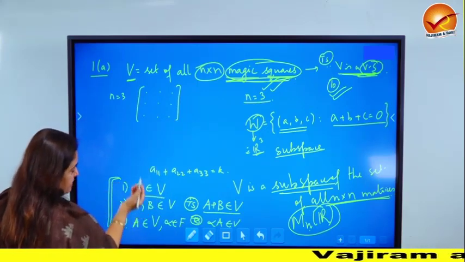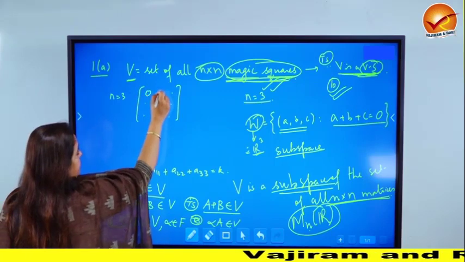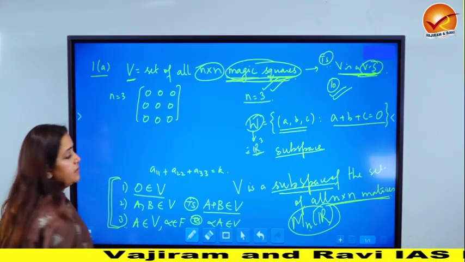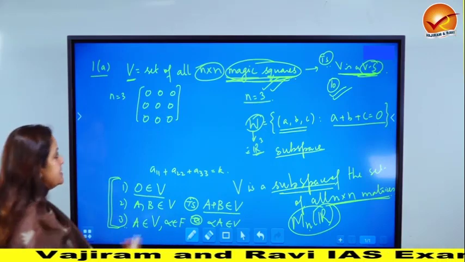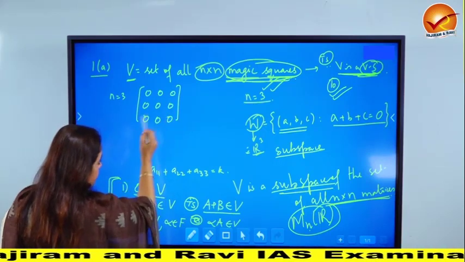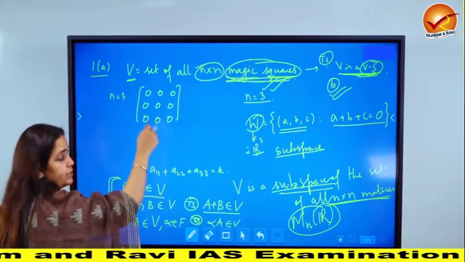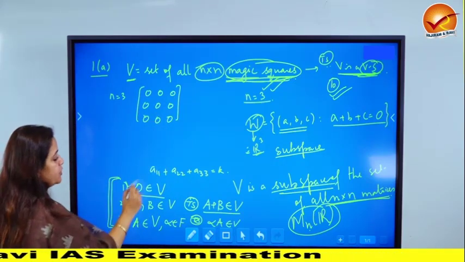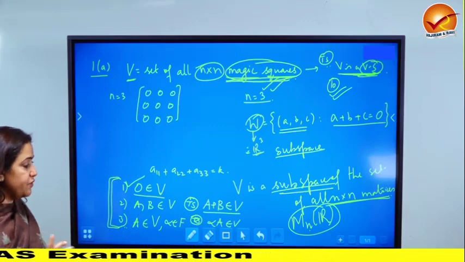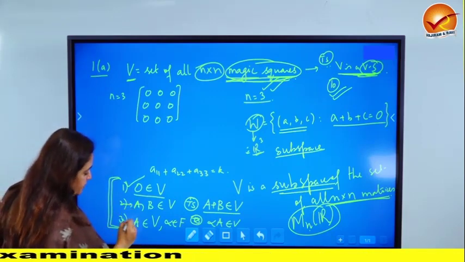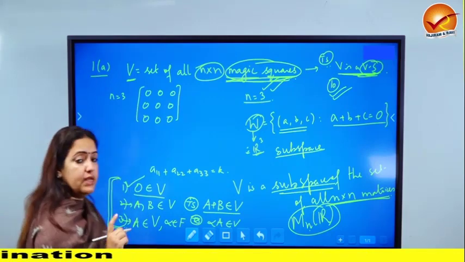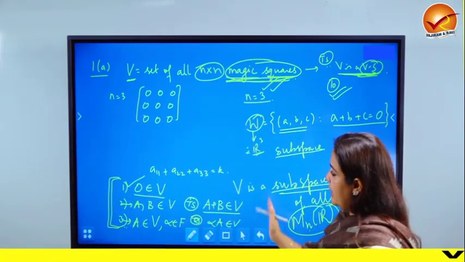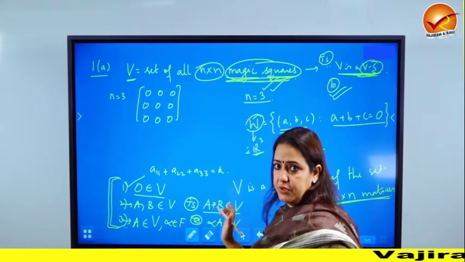Because if you look at, for example, the 0 matrix, so if I write down all zeros here, then is this a magic square? The answer is yes, because all the rows add up to 0, all the columns are also adding up to 0, and even the diagonal entries, the sum comes out to be equal to 0. So 0 belongs to V is going to be trivial even in case of n cross n. Now try and do this property and this property in specific only for n equal to 3 to get a good idea, and for n in general I will attach the solution at the end of the video.